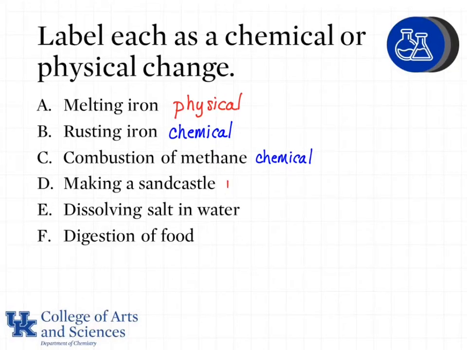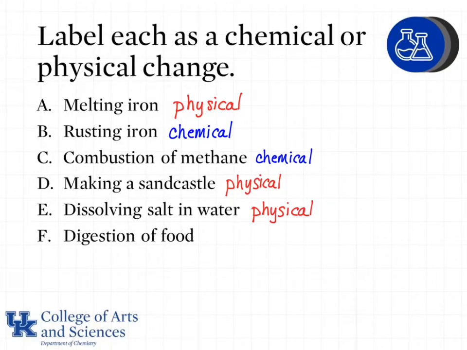Making a sandcastle would be a physical change because we do not change the chemical composition of the sand while making the castle. Dissolving salt in water is also a physical change. Although we do see the dissociation of salt in water, it is still present as Na+ and Cl-, which is actually how it's present in the compound as well.